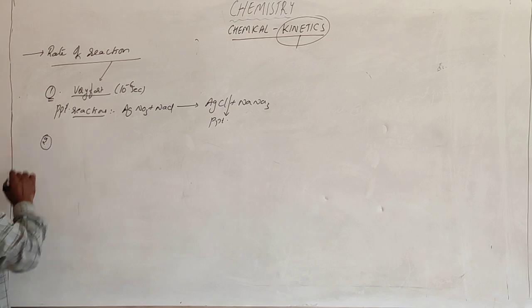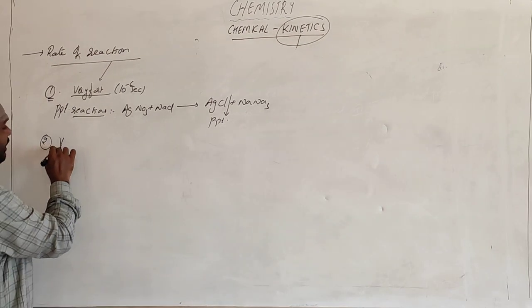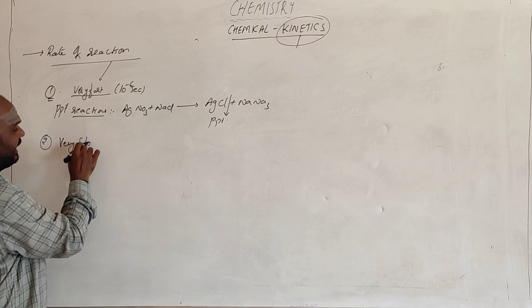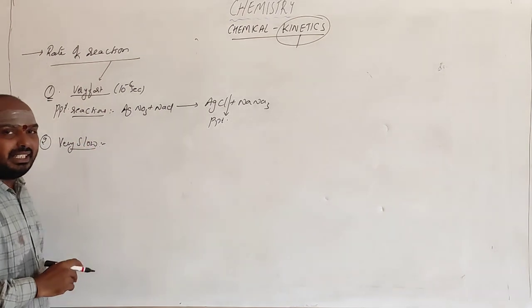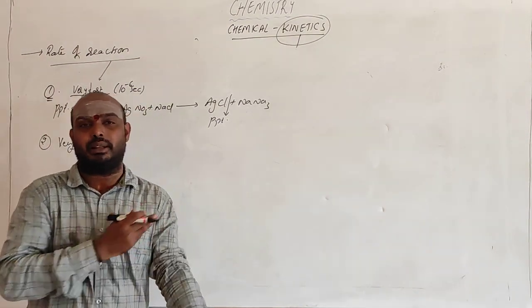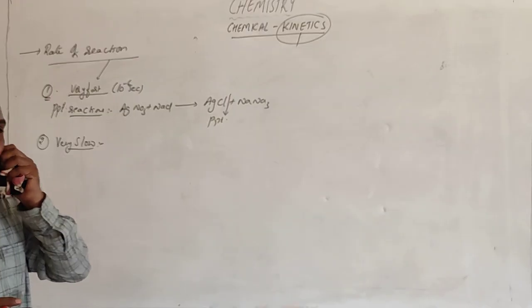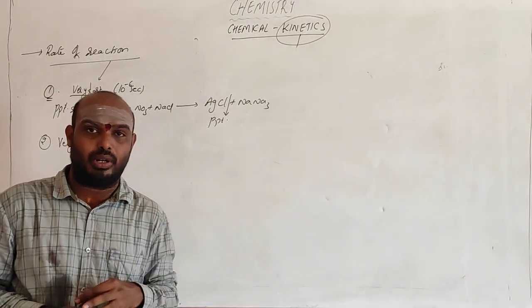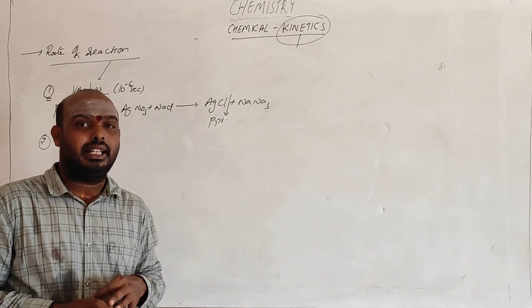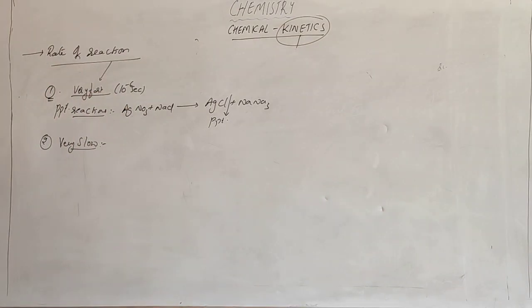The second type is very slow reactions. These reactions take a lot of time to get completed. Something like precipitation of stone in water takes a lot of time, so that comes under very slow reactions.